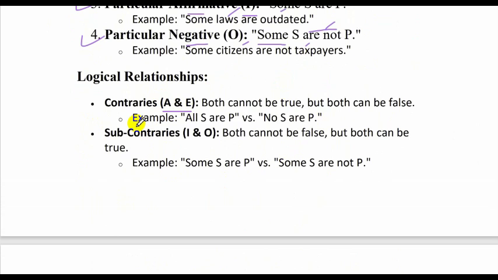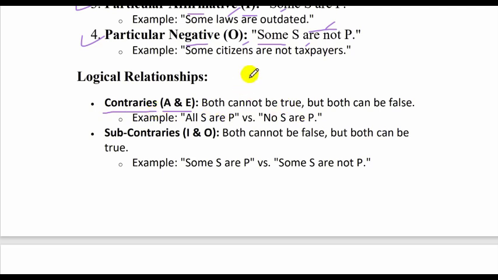So we build a square table, a square diagram of A, E, I, O. A and E are always contraries. Now both cannot be true.